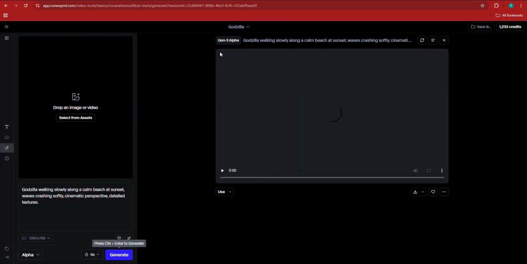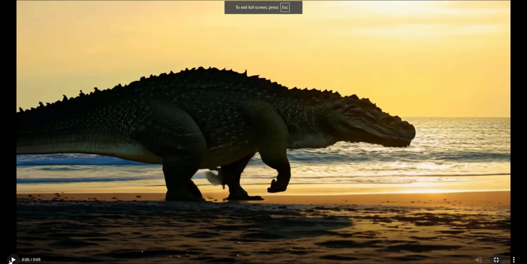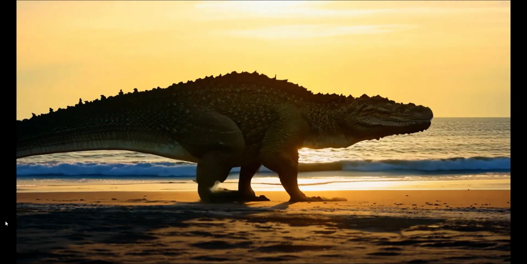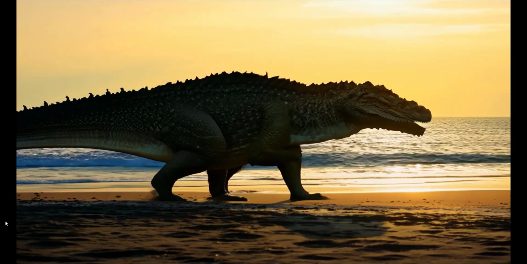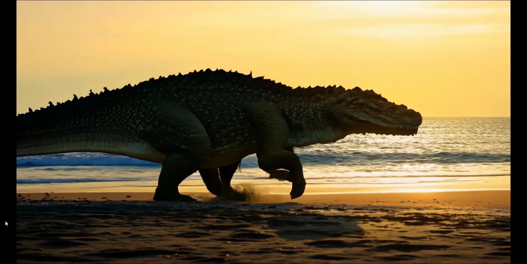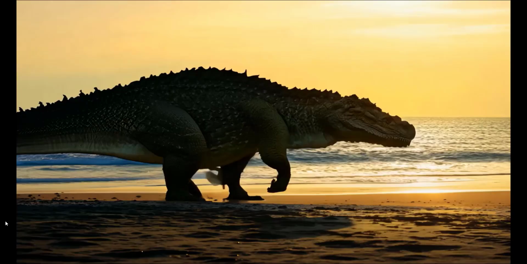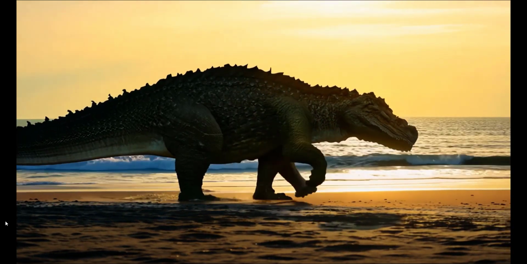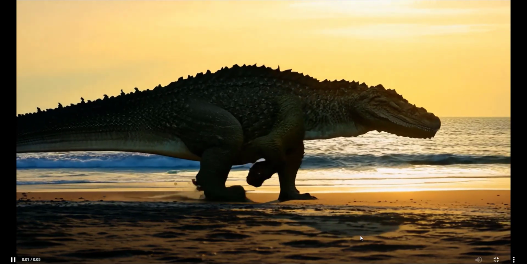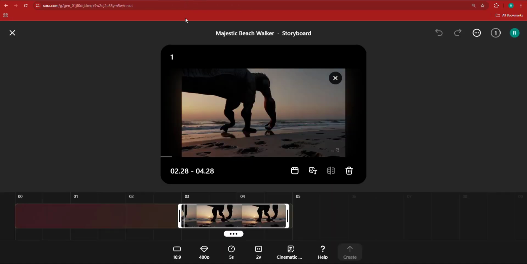In the meantime, let us check the results of Runway Gen 3 Alpha. As it seems, Gen 3 Alpha was much better, even though this is not Godzilla. But at least you can see that the sand is moving and there's a creature walking next to the beach. Even though at some points you can see it has more than three legs at the front, it's still 1,000 times better. The beach looks very realistic. The coastline looks very, very realistic. So that's the first part.